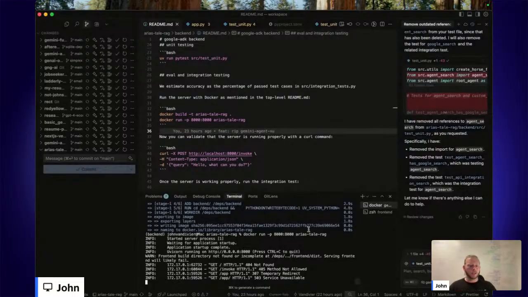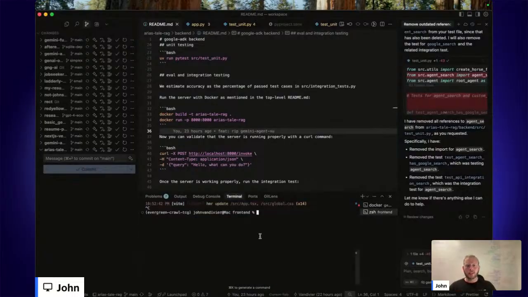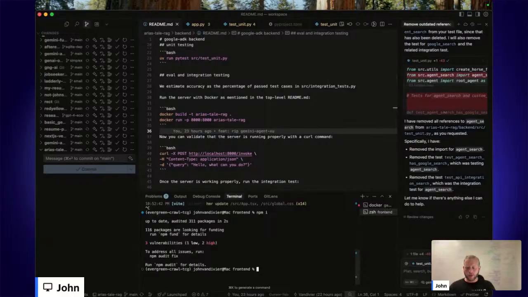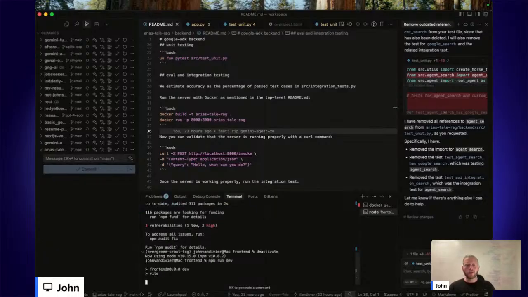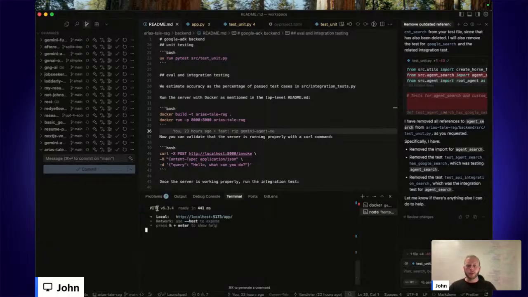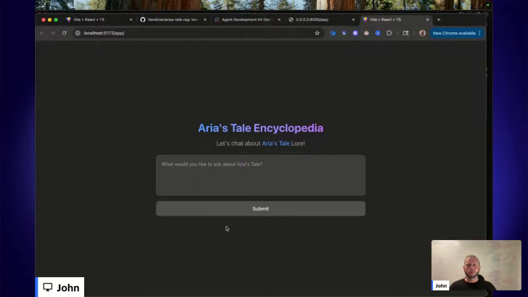I could build it and deploy it through Docker, but I'm going to instead run npm i, which I think is already done, and I'm going to run the front end. Let me deactivate my virtual environment since this is not to do with Python. I'm going to run the front end in development mode. And so it kicked off a Vite development app on a different port. So this is a different UI not going through Docker. Okay, and it worked. And let's see if I can get anything.